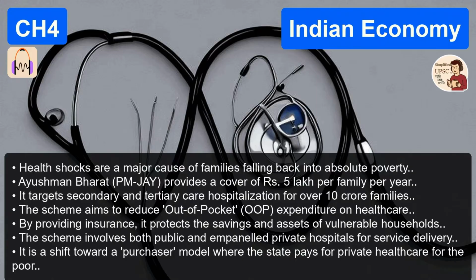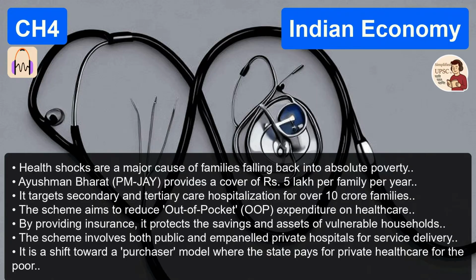You could be a family hovering just above the poverty line, earning a decent wage, and then one catastrophic illness hits. A surgery, a prolonged hospital stay. And it completely wipes out generations of savings. You are plunged right back into absolute poverty. Economists call this the health poverty trap. And Ayushman Bharat is the shield against that.